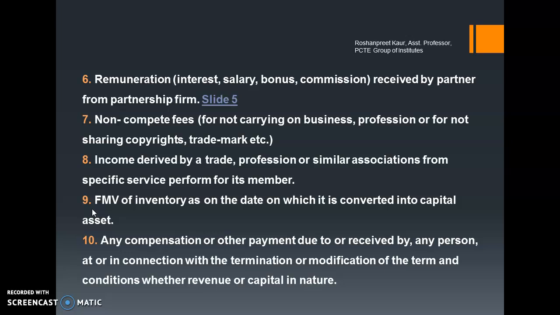If I promise a certain publication house that for the coming 5 years I will get my books published from it, but after, say, 2-3 years my mind changes and I get my books published from another publication house, then I need to compensate them. So whatever money they receive is going to be their PGBP income. So these are the incomes which you need to cover under the head PGBP.